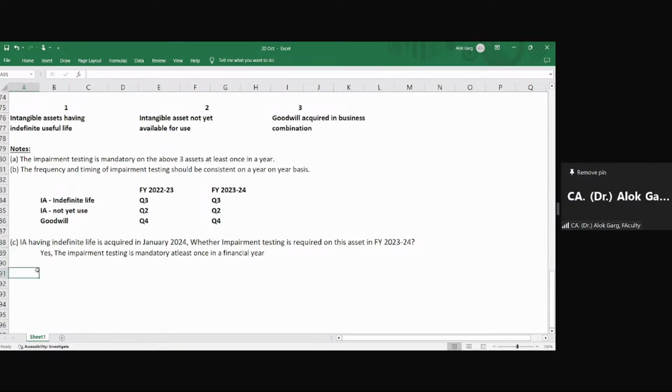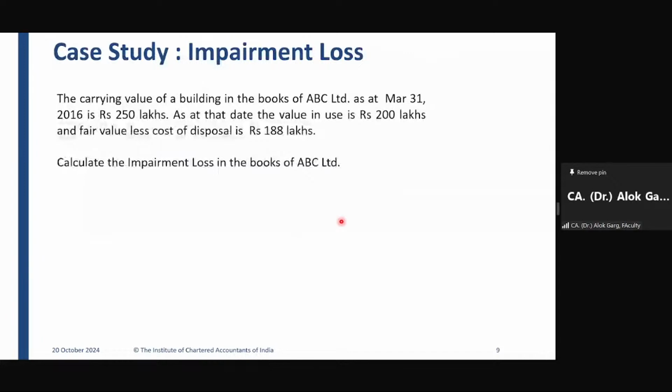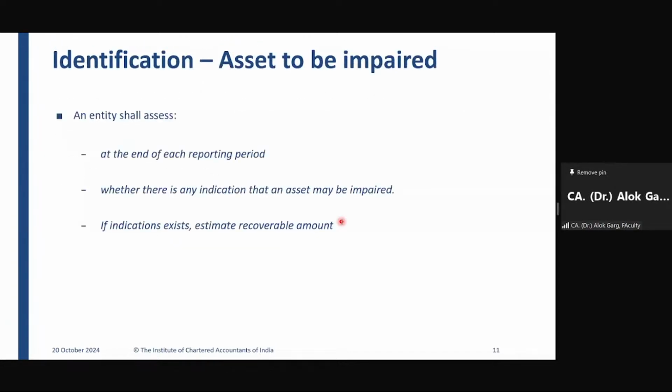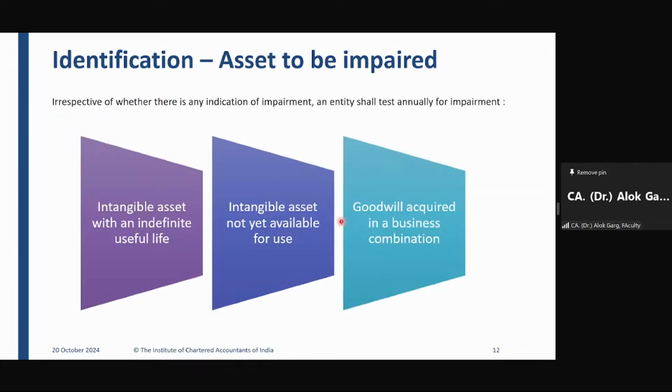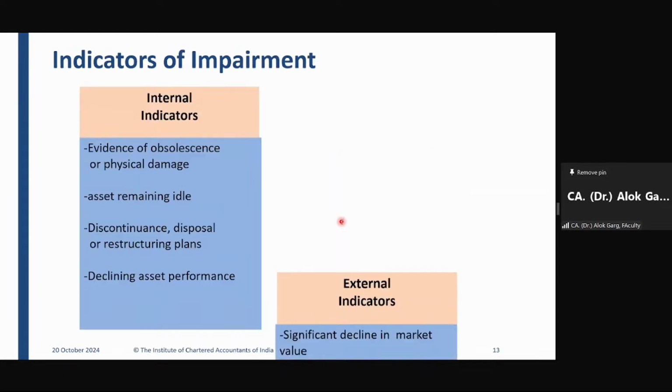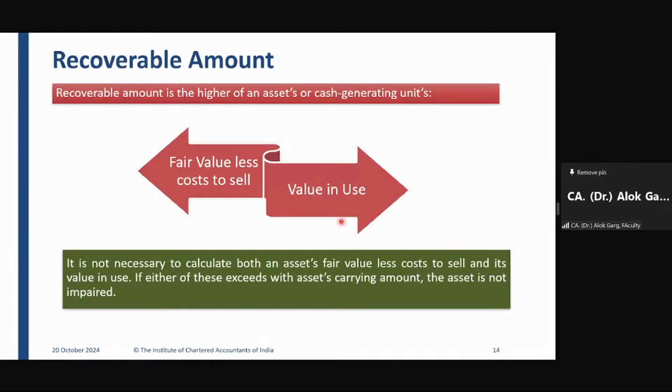I hope it is clear to everyone. So friends, we discussed that we need to identify the asset which requires to be impaired. So basically we need to check the indicator of impairment. If it exists, we have to estimate the recoverable amount. On these three assets, we are not required to check the impairment indicator, but we have to mandatorily do this impairment exercise at least once in a year, right? And the timing and frequency has to be consistent. We discussed the internal and external indicators, right?